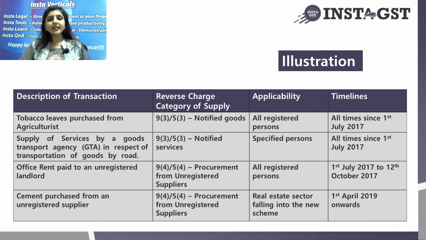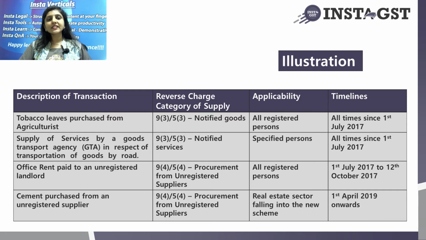Let's say a person purchases tobacco leaves from an agriculturist. So all registered persons, whoever purchases tobacco leaves from an agriculturist, this is a 9.3 notified goods category. So since 1st July 2017, all the registered persons who undertake this transaction are required to discharge RCM.